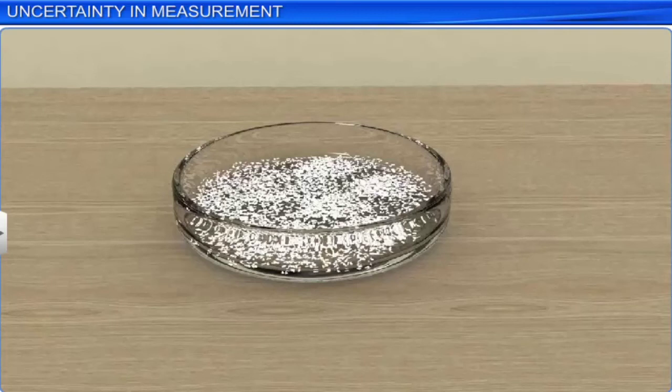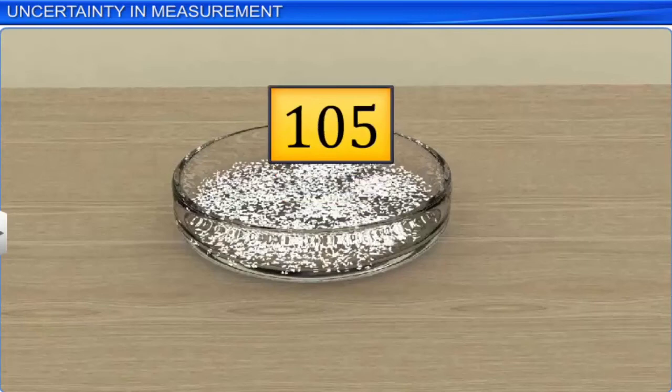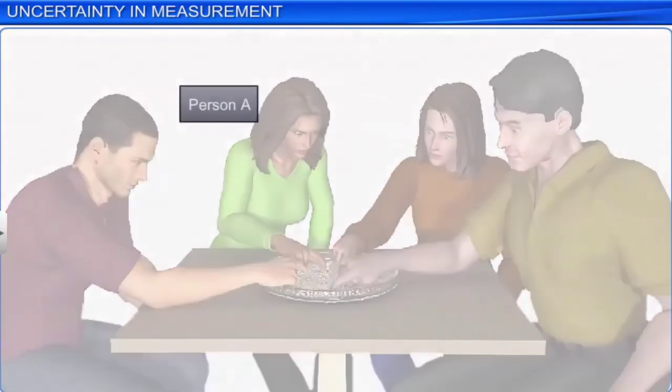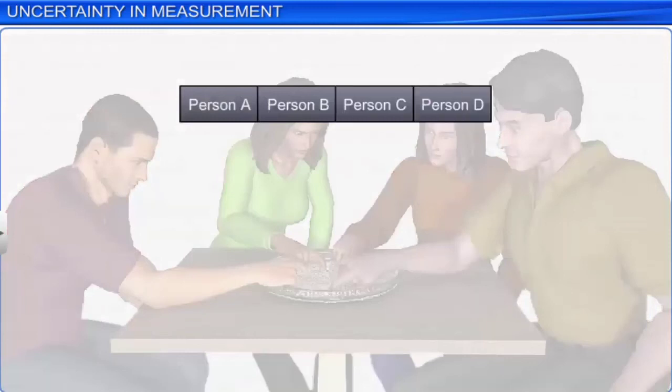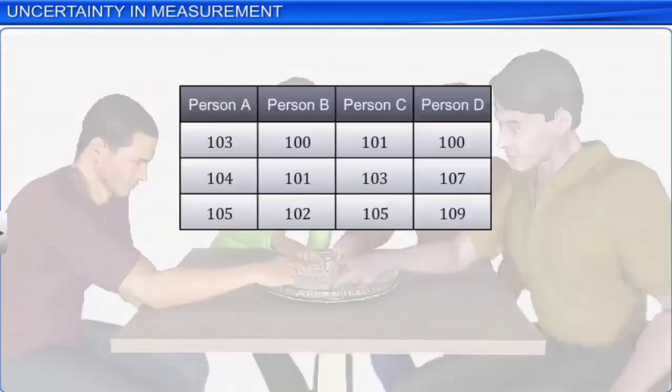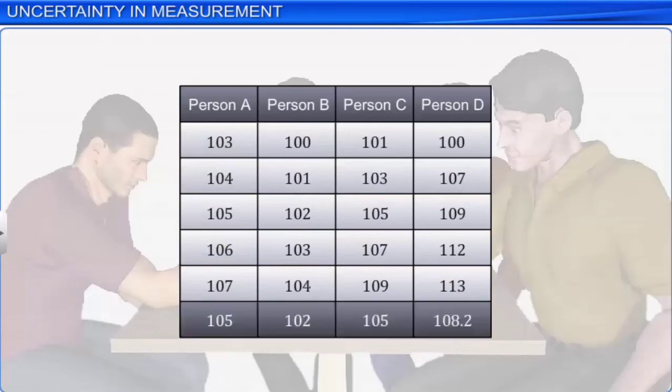Let's assume that we know that there are 105 grains in the bowl. Thus, the correct value of measurement is 105. Now, let's say we ask 4 people to count the grains, each 5 times. Shown here is the data of each person.